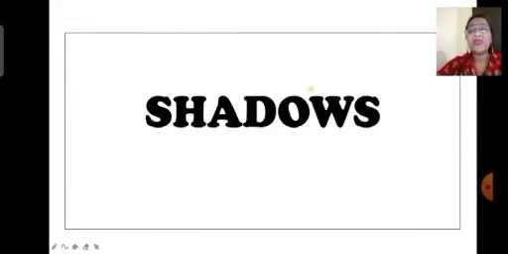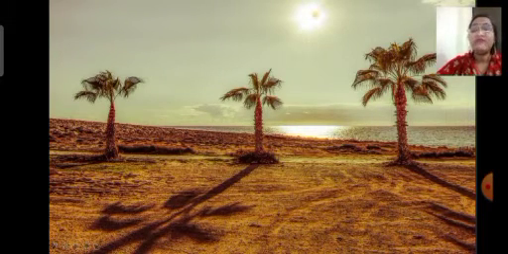What exactly are shadows? First, we'll try to understand how shadows are formed. In this image, which I have shown you on the screen, you can see that when sun rays are falling on trees, these trees act as opaque objects. Yes, children, why do they act as opaque objects? Because we can see that through this tree, or this opaque object, light is not able to pass through. That's why the tree is an opaque object.